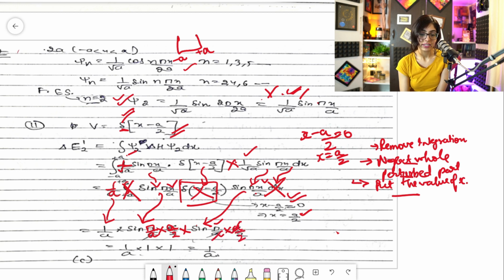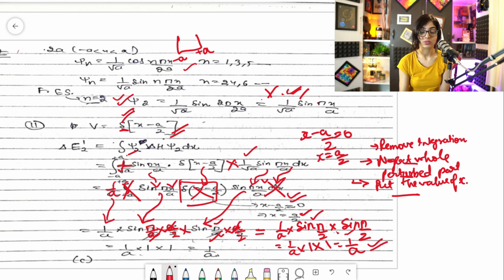So this a and a will get cancelled out. So I'll write it over here, 1 by a into sine pi by 2 into sine pi by 2, right? And you know the value of sine pi by 2 is 1. So it would be 1 by a into 1 into again sine pi by 2, which is 1. So the answer would be 1 by a.